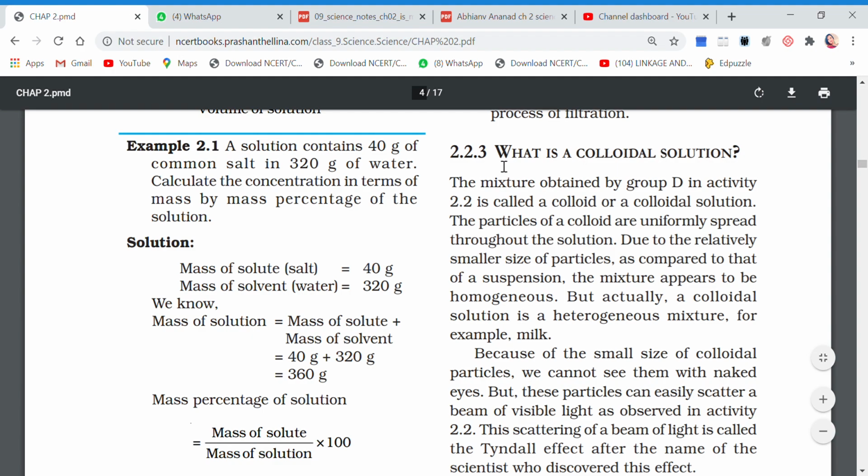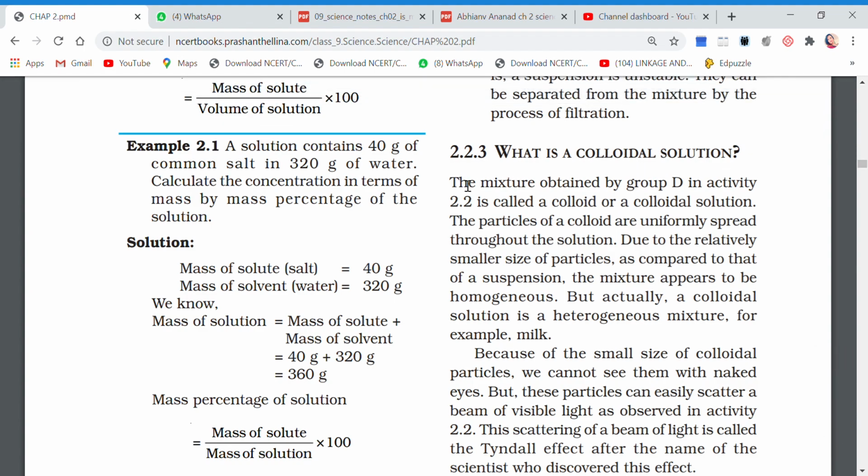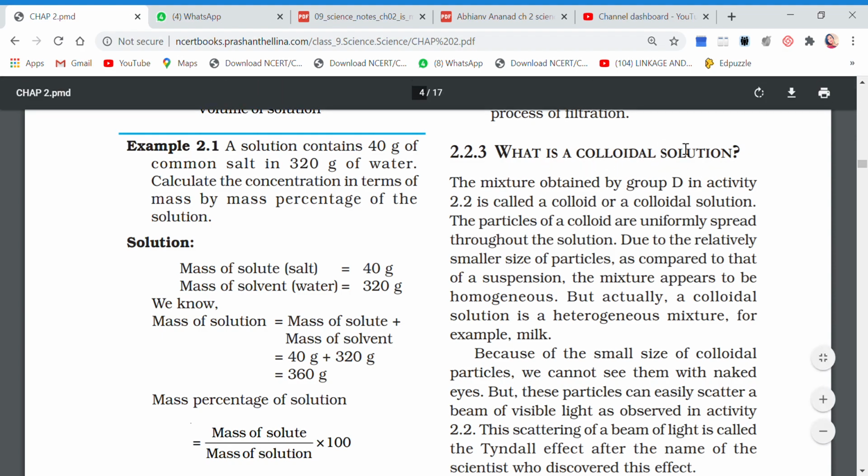And the answer will be, the mixture obtained by mixing milk with water is called a colloid or a colloidal solution. So this is the answer for the question, what is a colloidal solution?